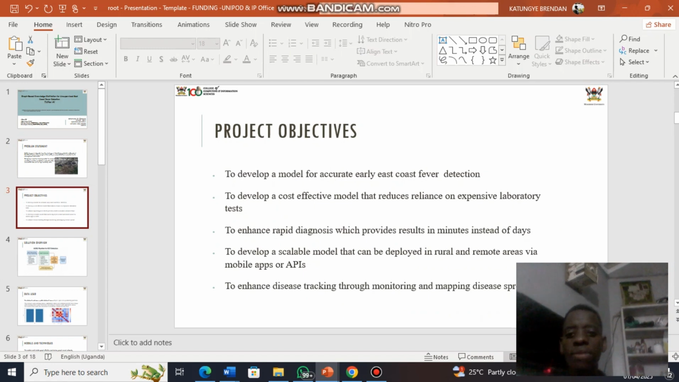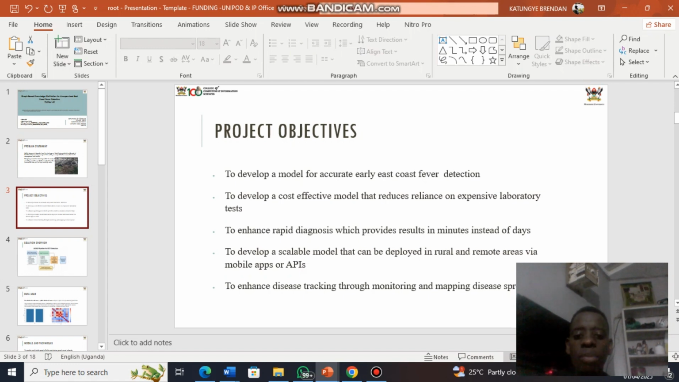The project's objectives: one of them is to develop the model for early disease fever detection. Another one is developing a cost-effective model that reduces reliance on expensive laboratory tests. Another one is enhanced rapid diagnosis, which provides results in minutes instead of days, as the laboratory tests may not be instantly provided or the results are not instant.